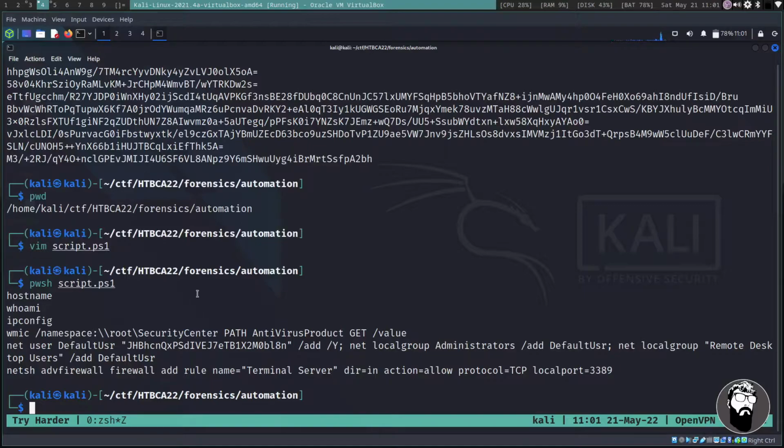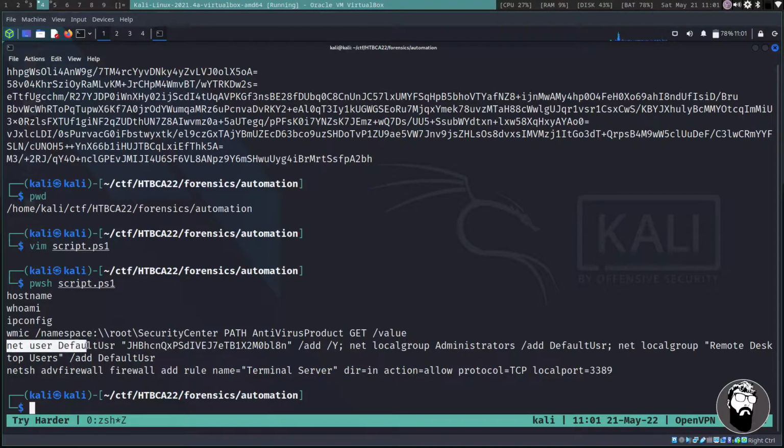So we see that what's happening is these strings up here are actually executing Windows commands over DNS, which I thought was fantastic. When I made it this far, I was floored. This is a really awesome challenge. So we see we're getting the host name of the system, seeing what user we are, getting the IP configuration, checking for any antivirus, and then we're setting a user.